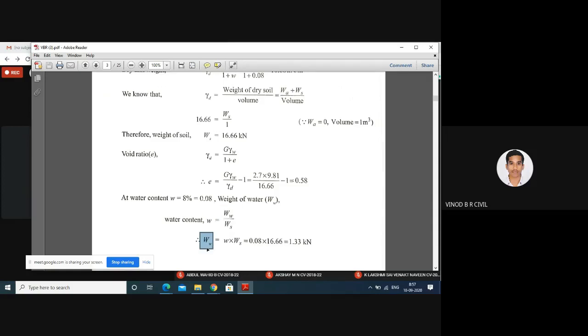Weight of water equals water content into weight of soil, which we already calculated. Therefore, weight of water is 8% of the weight of soil, so the weight of water is 1.33 kilonewton. Any doubt, students?